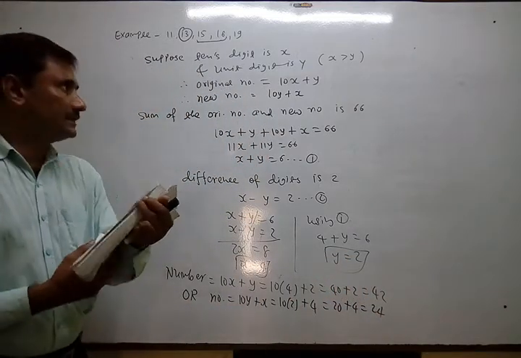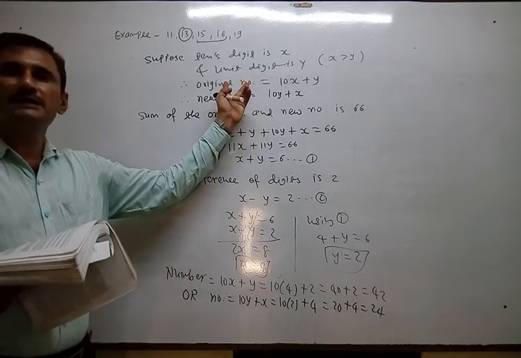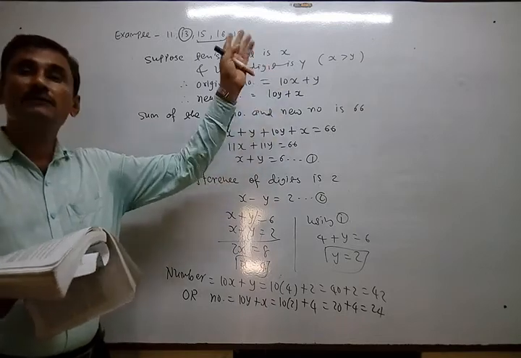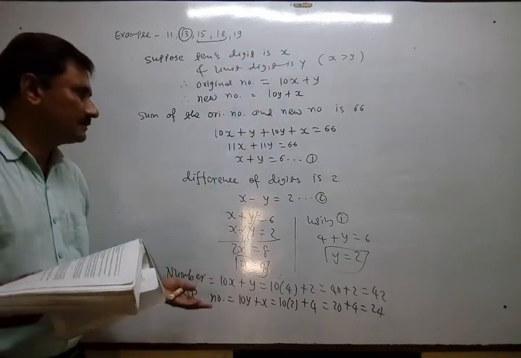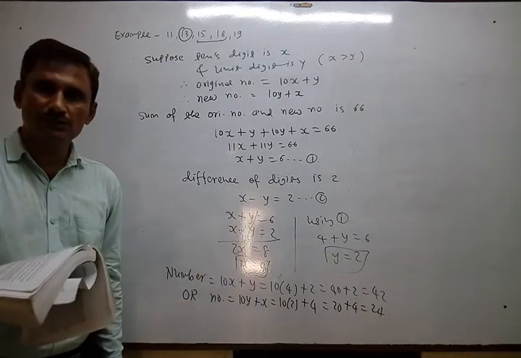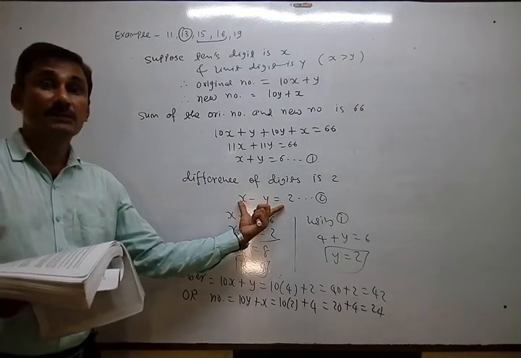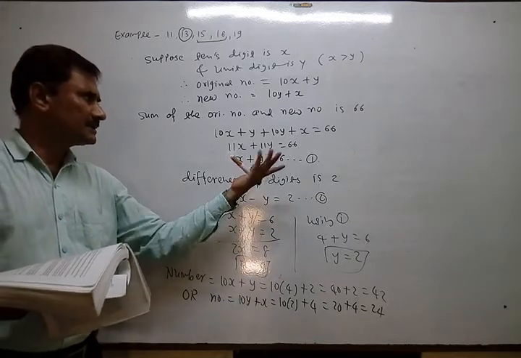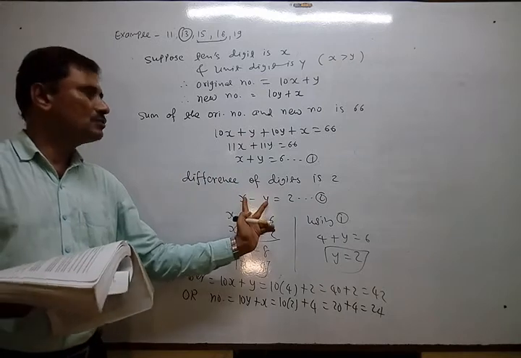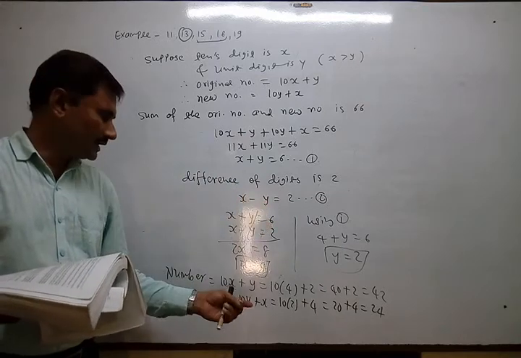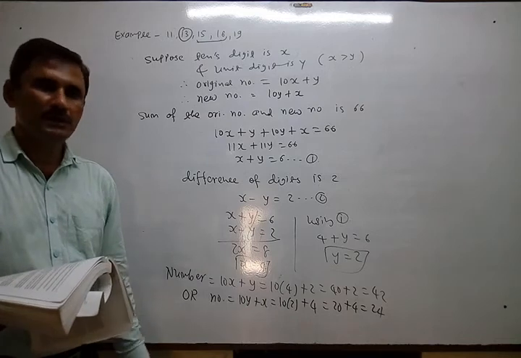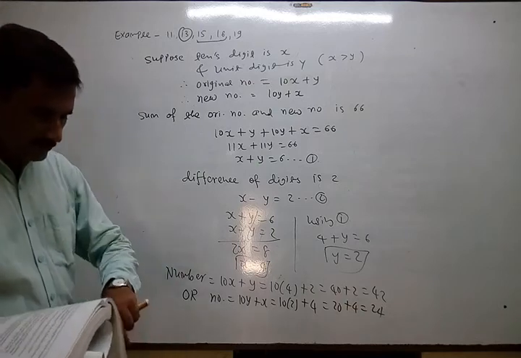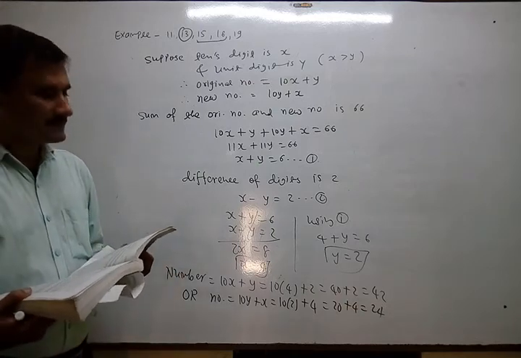Why? There was only this number, but we can suppose by the reverse way also. Reverse way means a different way, in which y will be greater. So the case will be different because there y minus x equals 2. So here two equations may be possible: x minus y equals 2, otherwise y minus x equals 2. This x plus y or y plus x remains the same, but here two possibilities remain. So accordingly, two answers can be possible. So we write the reverse number directly first. So that is the sum, example number 13.